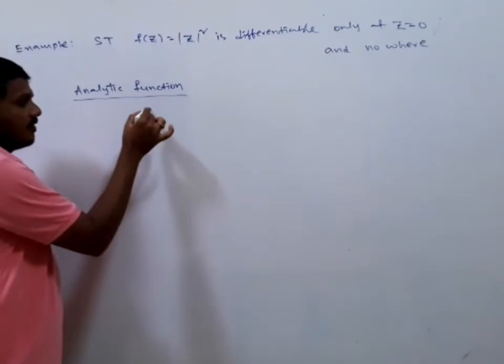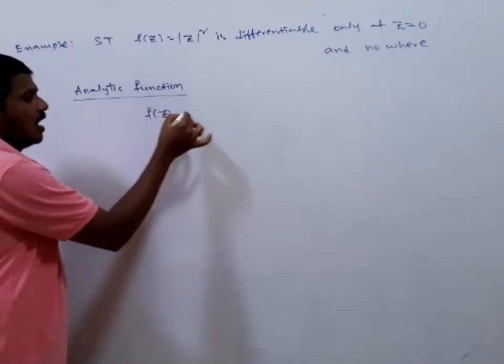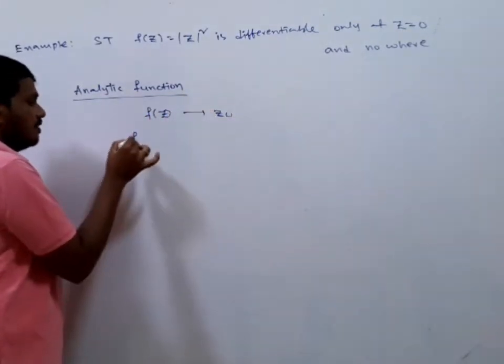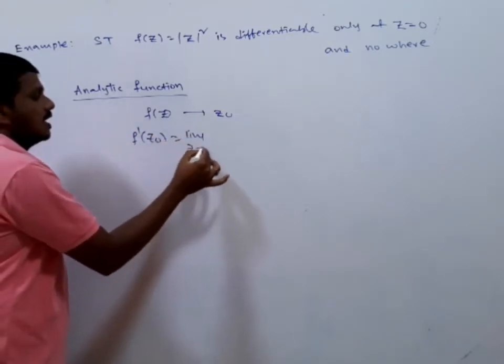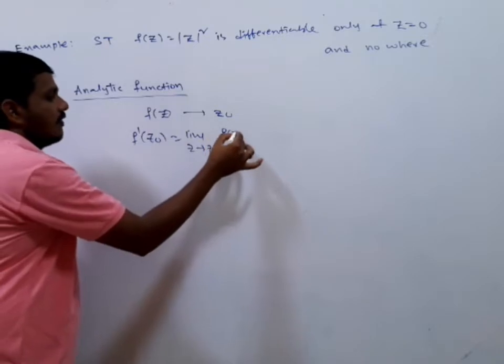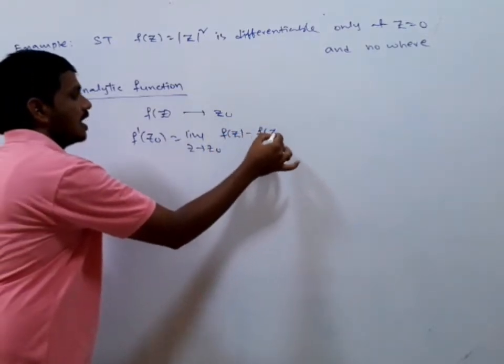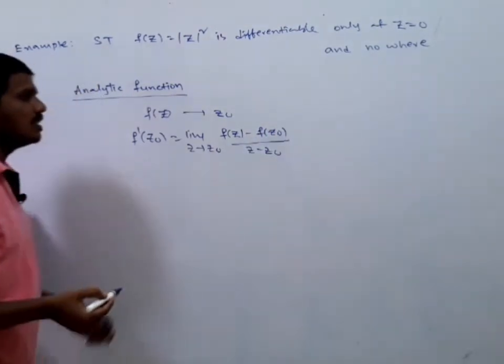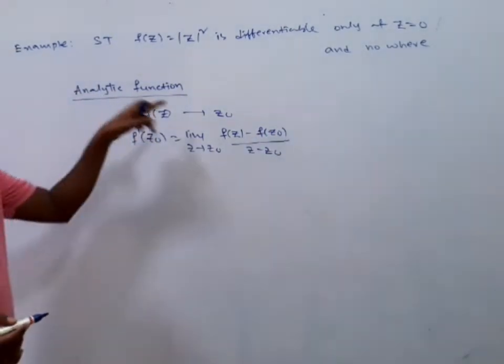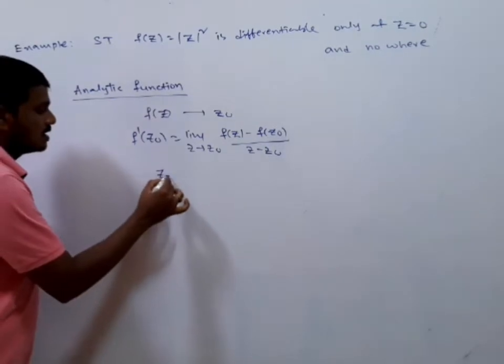We say that the function f of z is differentiable at z0 if f dash of z0 equals the limit z tending to z0 of (f of z minus f of z0) divided by (z minus z0) exists and is unique.